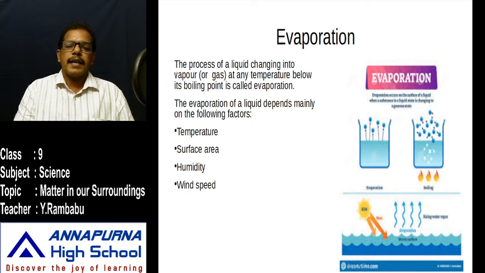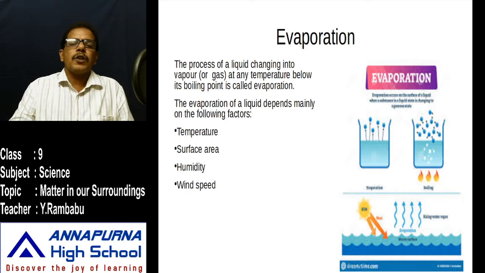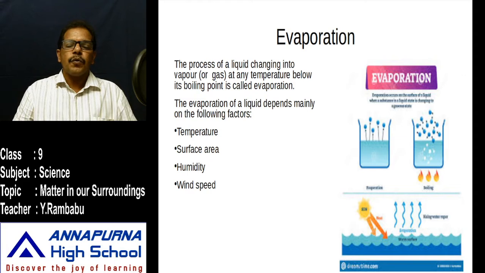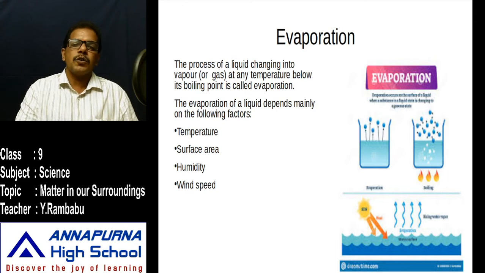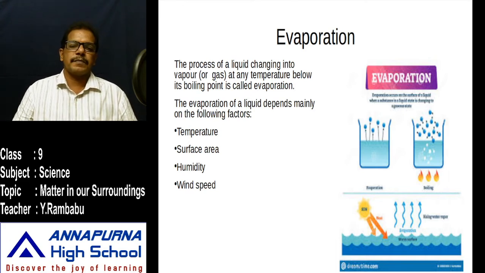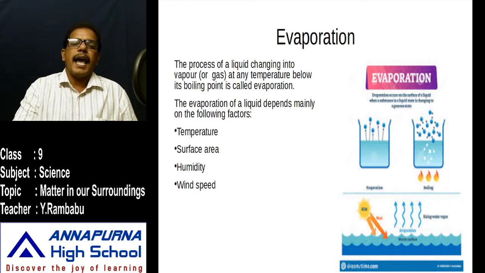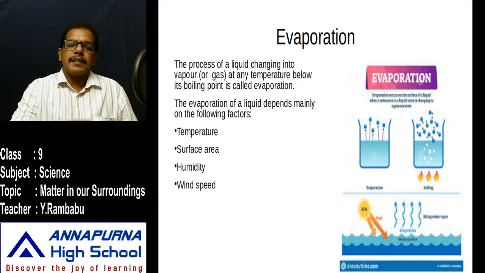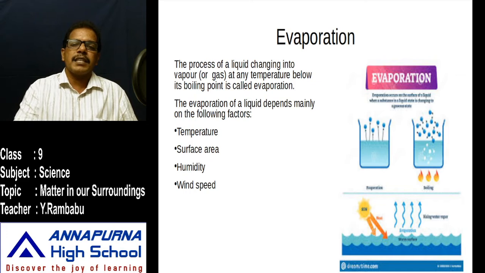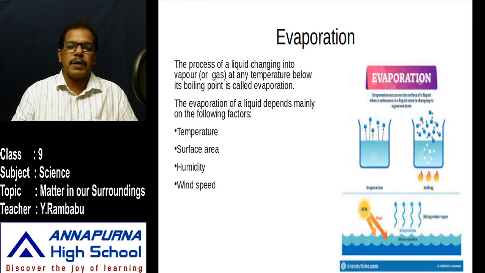For example, take some acetone. What is used as nail polish remover? That is acetone. If you put a few drops of acetone on your palm, how do you feel? We feel cool. How does this happen? The acetone disappears after a few seconds or minutes, and not only that, we feel cool at that spot. Why? The particles of acetone escaped from our palm. That means evaporation. Whenever they escape, they need energy for evaporation, and that energy is absorbed from the surroundings, that means from our palm. That's why we feel cool.